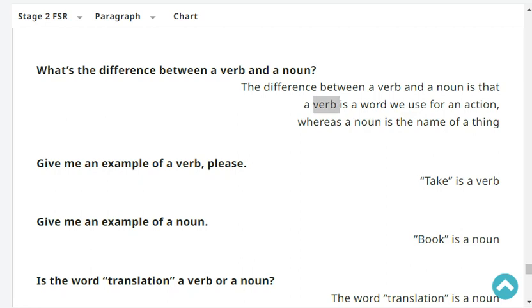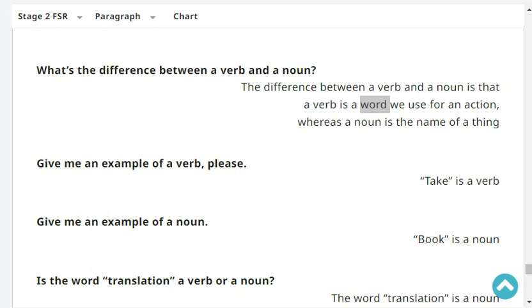It's not word, it's verb. Very good. One more. Verb, with the letter V. Verb. And this one is word.